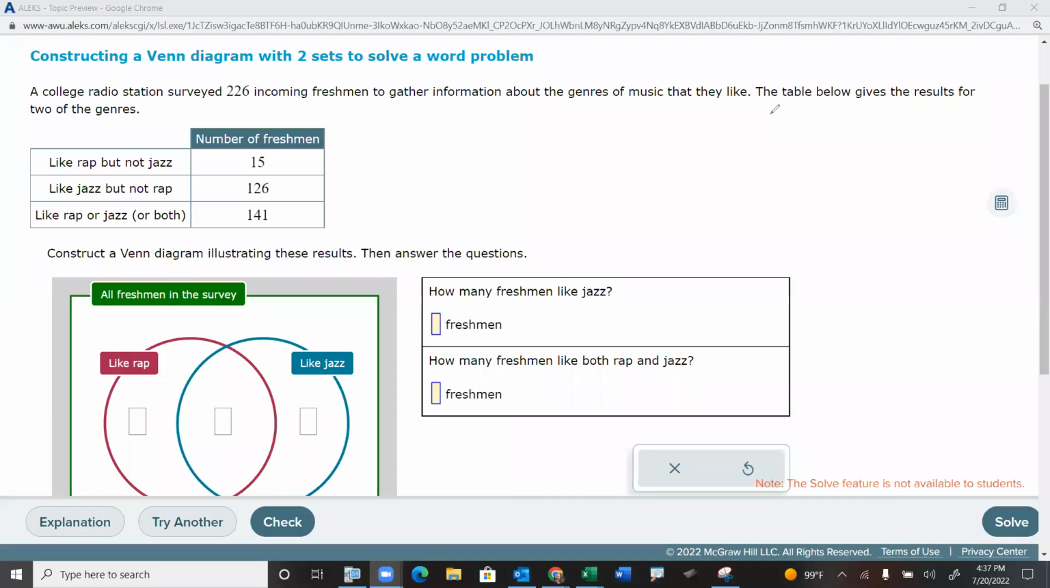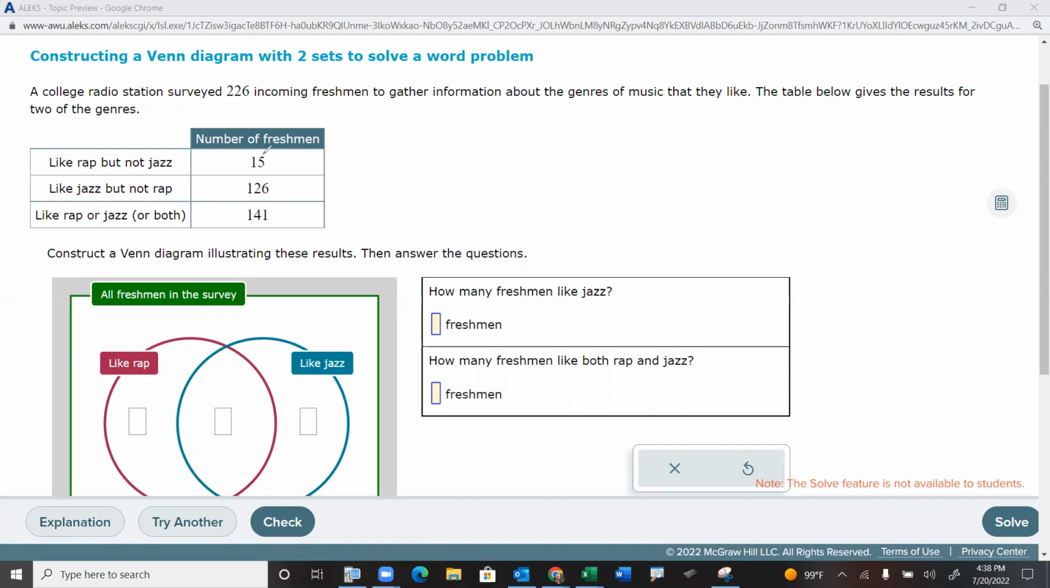Okay, let's get a little more practice on setting these Venn diagrams up. We've got 262 incoming freshmen, and we're trying to find out about what they like: jazz and rap. What we need to do before we answer the questions is fill out these boxes, because we've already learned how to read a Venn diagram. Once these boxes are filled out, we can answer the questions much more easily.